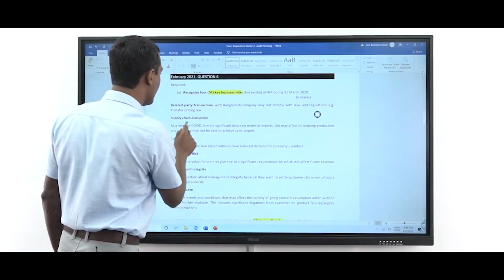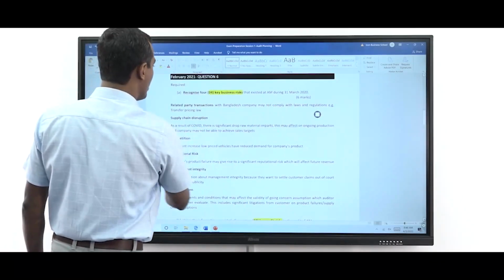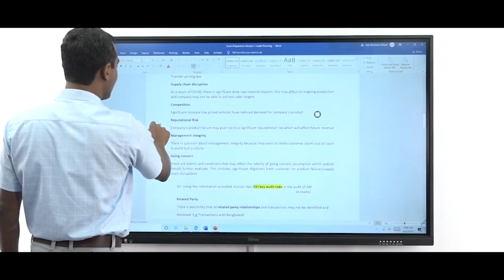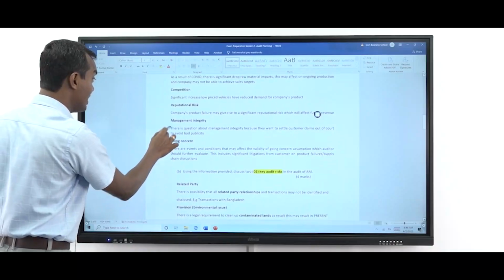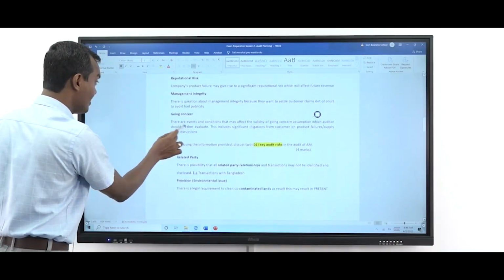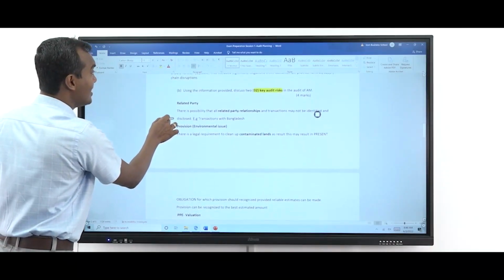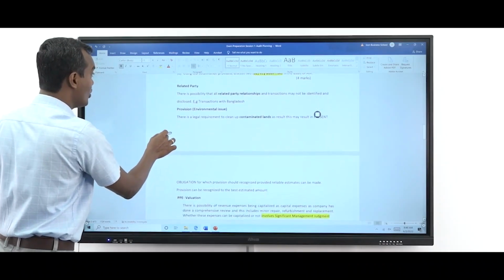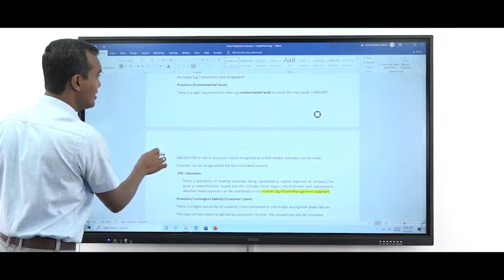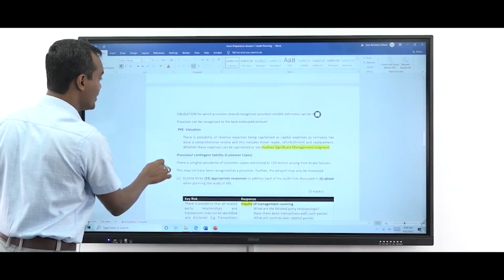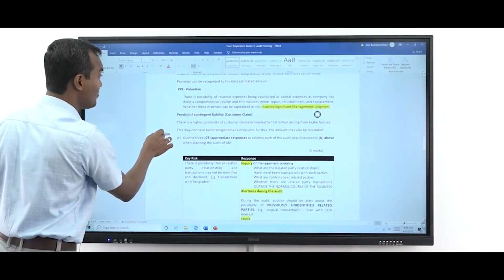4 business risks: the related party transaction risk, supply chain disruption, competition, 1 line answers, reputational risk, management integrity risk, going concern, right? Then when it comes to audit risk, we are talking about related party, provision, in the provision, the present obligation, PPE valuation, right?